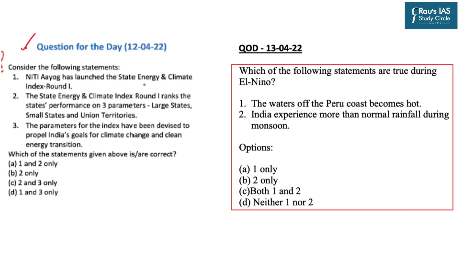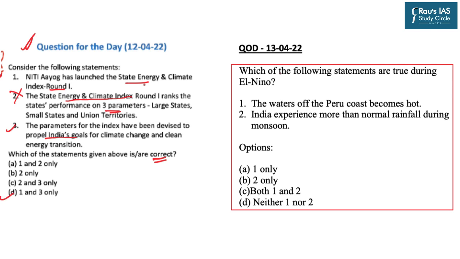The question from yesterday's DNS was, you were given 3 statements and you had to find the correct statement out of the given 3 statements. Statement 1 was, Niti Aayog has launched the State Energy and Climate Index Round 1. Statement 2, State Energy and Climate Index Round 1 ranks the states' performance on 3 parameters: large states, small states and union territories. The second statement is incorrect because there are 6 parameters. Statement 3 says that the parameters for the index have been devised to propel India's goal for climate change and clean energy transition. So statements 1 and 3 are correct, and therefore option D is the correct answer.